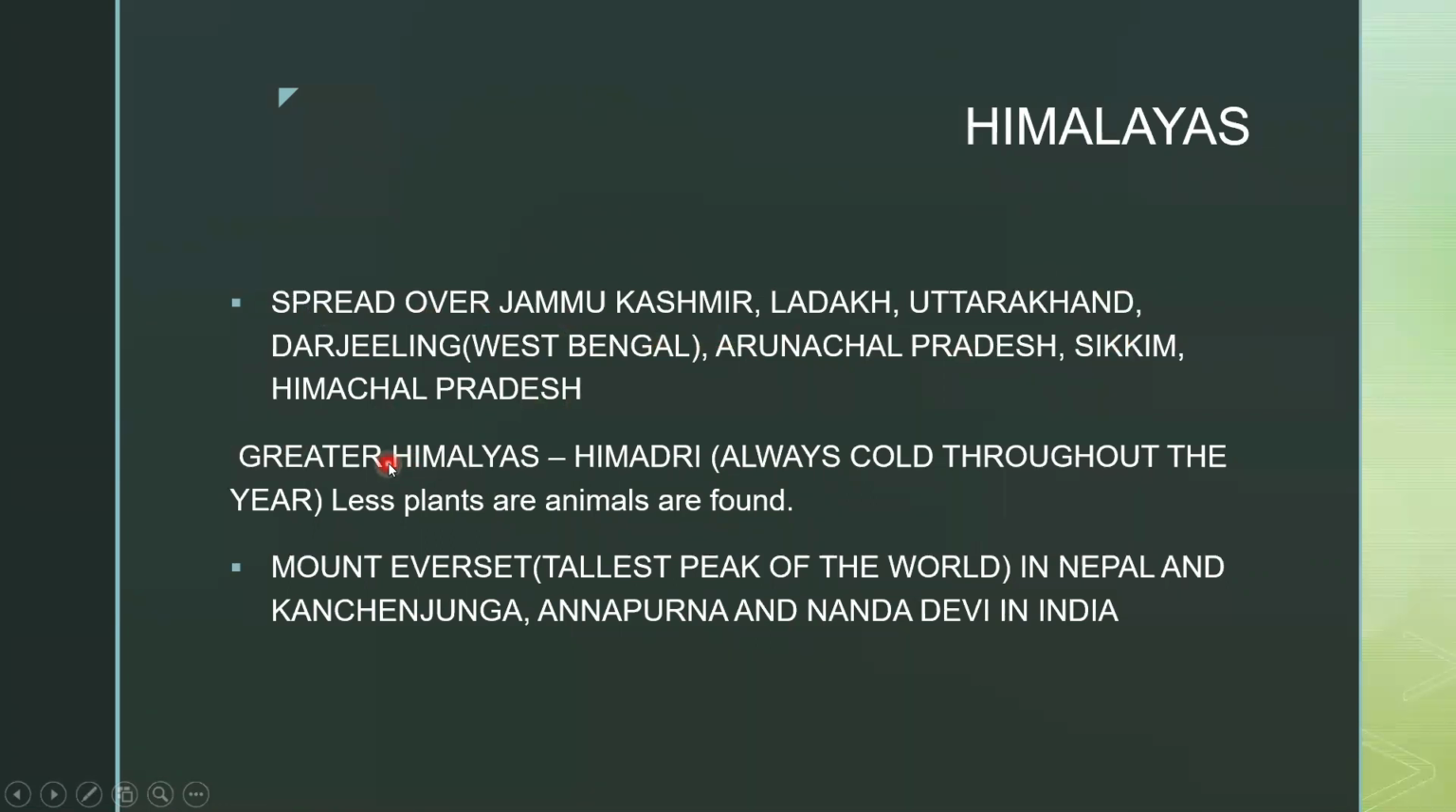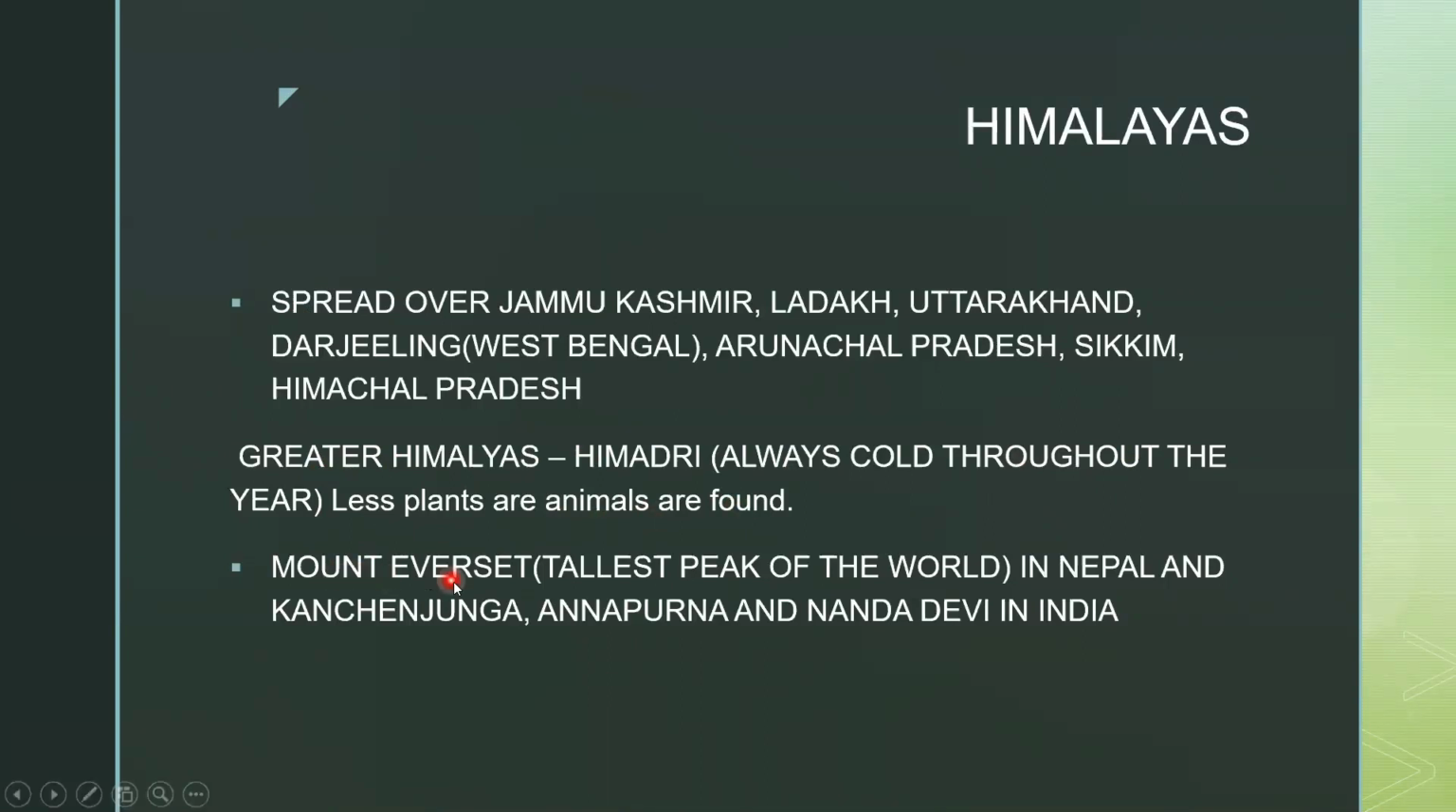So Himalayas are also of 3 types. They are Greater Himalayas, Middle Himalayas, and Lesser Himalayas. Greater Himalayas is called Himadri, which is always cold throughout the year. Less plants and animals are found. Why less plants and animals are found? Because it is totally covered with snow throughout the year. So less plants and animals are found.